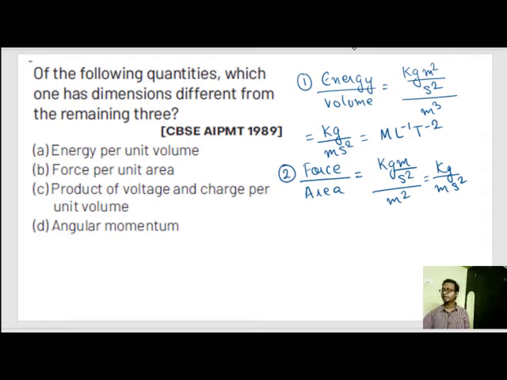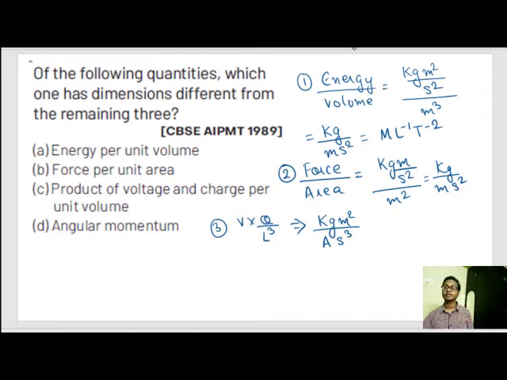The product of voltage and charge per unit volume. That means they are asking volt into charge Q, by volume. Volume means length cube. They are asking us the dimension of this. Volt is given by kg meter square by ampere into second cube.